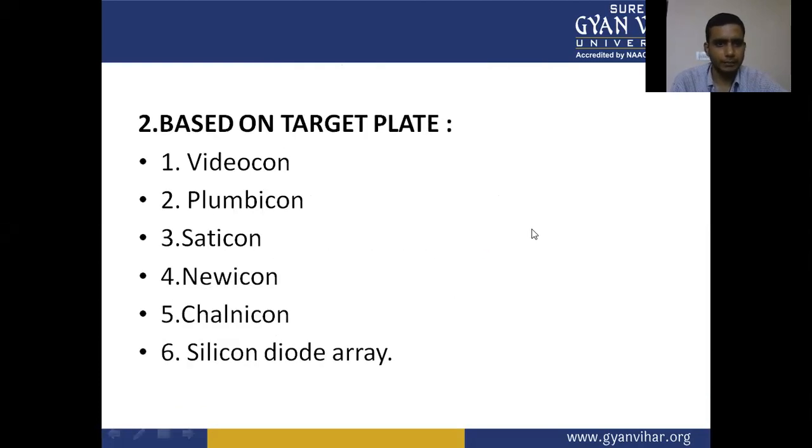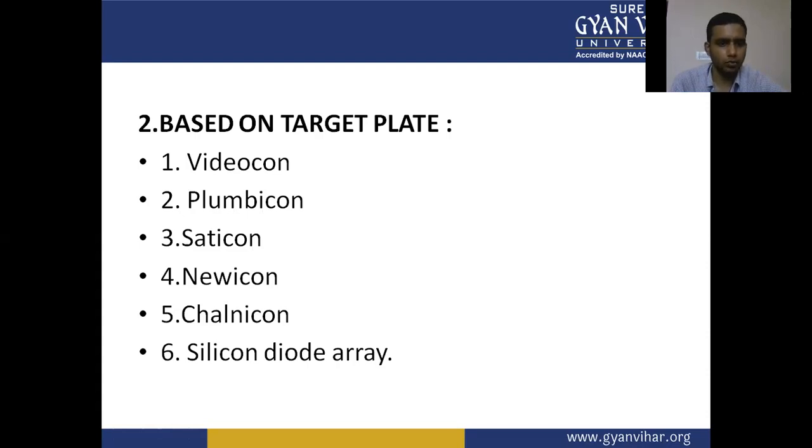Based on the target plate, that is the second criterion for classification of camera tubes. Through this, students will understand the classification of camera tubes based on target plate. First is the Vidicon camera tube. Second is Plumbicon. Third, Saticon.